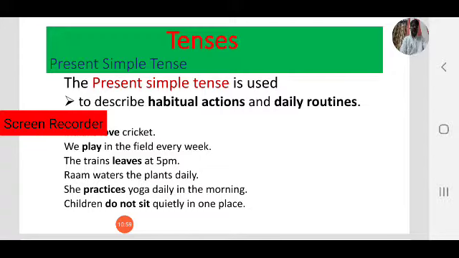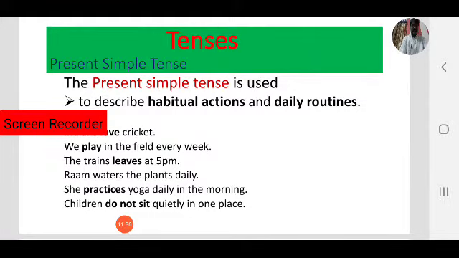So, to describe habitual actions and daily routines, we use simple present. Observe the bold words in the slide. Love, I love, or Indians love. Indians means we love. We play. The train leaves. So here, trains leave or train leaves. That is a typographical error.